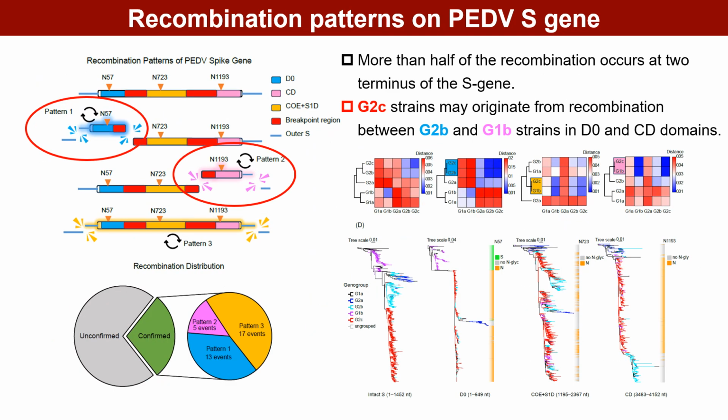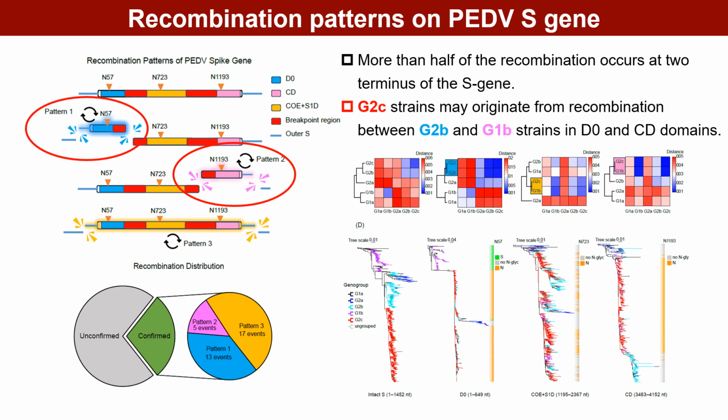In addition to adaptive evolution, homologous recombination is also an important evolutionary pathway of coronaviruses. In PEDV, we used RDP software to detect multiple recombination events. More than half of them involved fragment exchange at the 2 ends of the S gene.